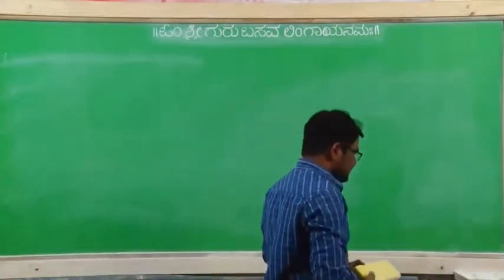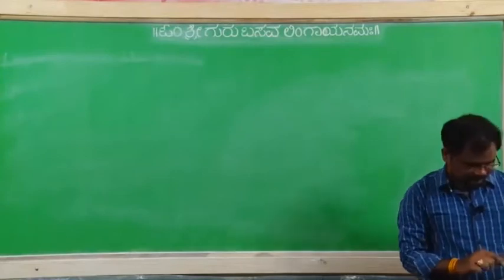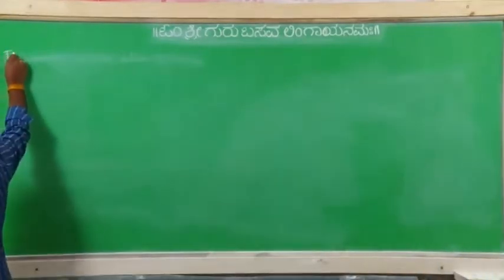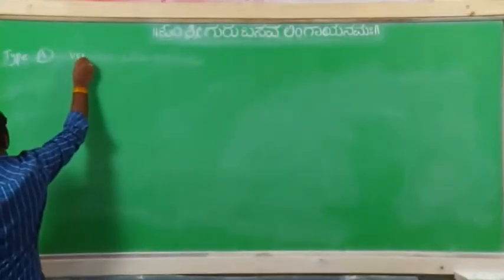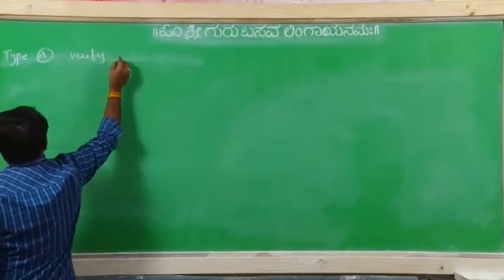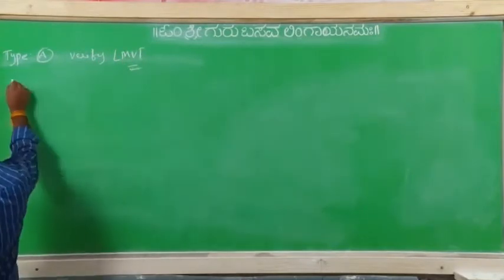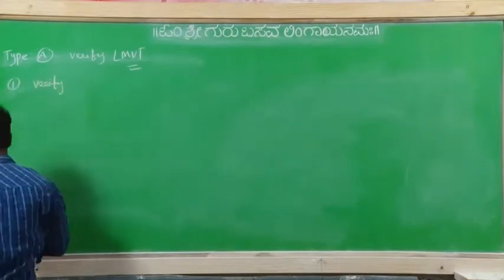Next, one more example I will give based on this one. The first type of problem in Lagrange's mean value theorem, type A, is: verify Lagrange's mean value theorem. In that, the first problem, verify